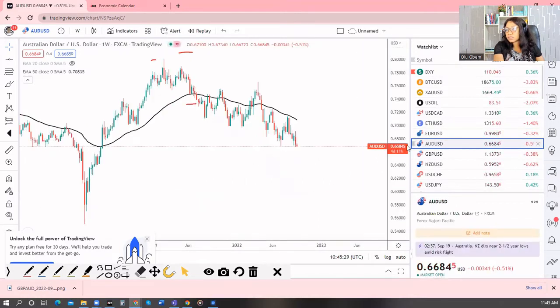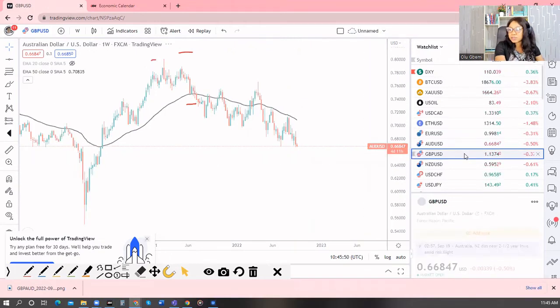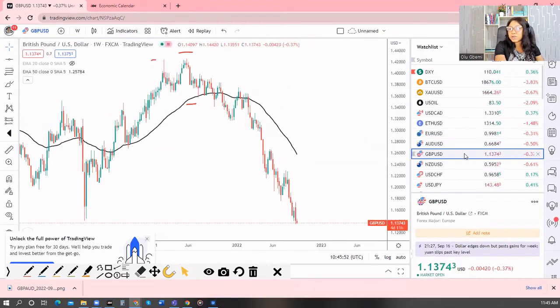AUD USD bearish as well. The last candle had engulfed the bullish candle before it as a bearish candle, and it is still coming down. All of these are boiling down to the strength of USD, which is still quite strong at this time. If USD gets weaker, maybe we will see that change in direction happening, but it is still strong at this time. British pound USD also bearish. All of them are just really bearish at this time.